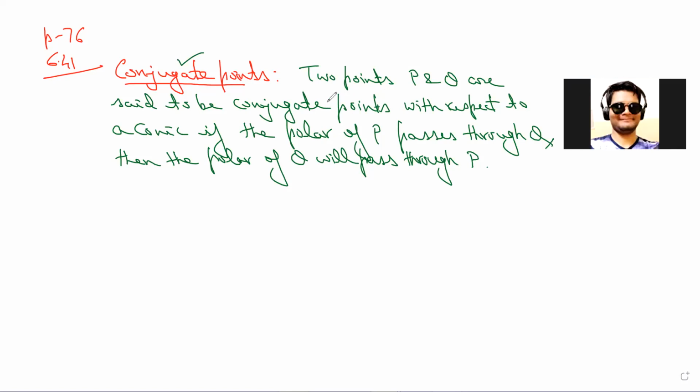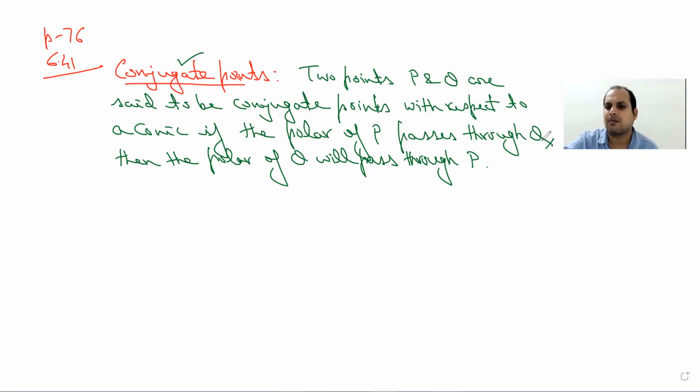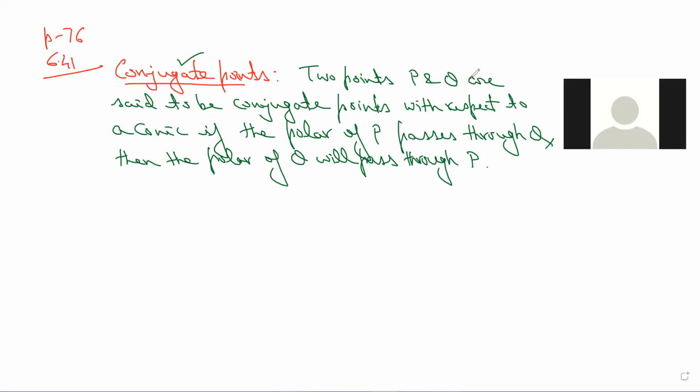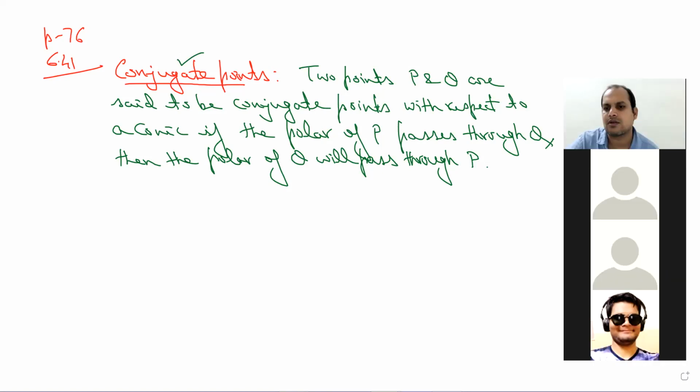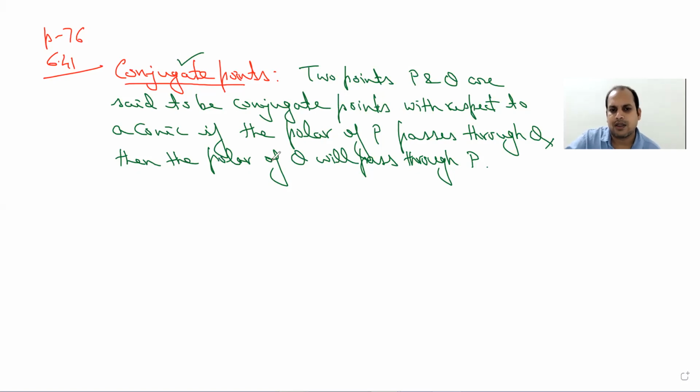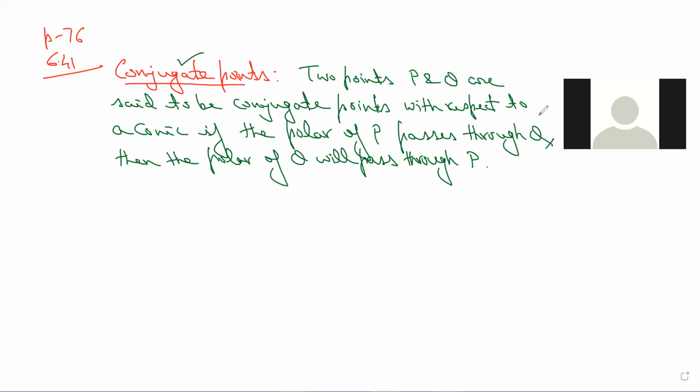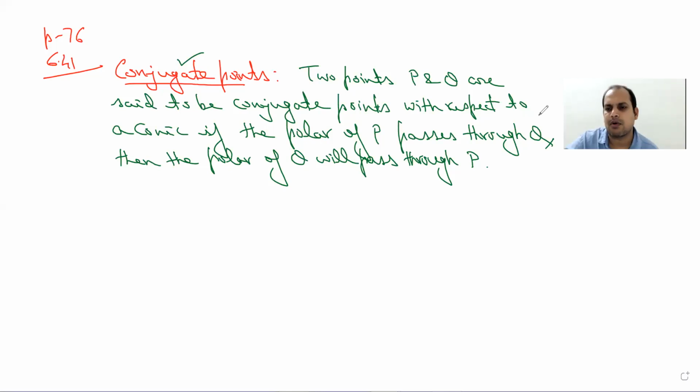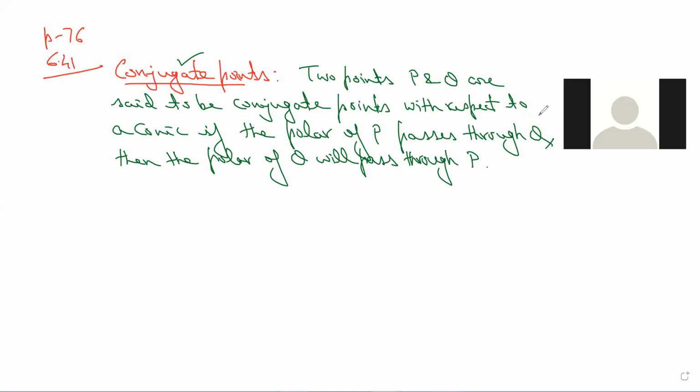See, if you recall, then the polar of Q. Yes, Mujahid, please mute your mic.